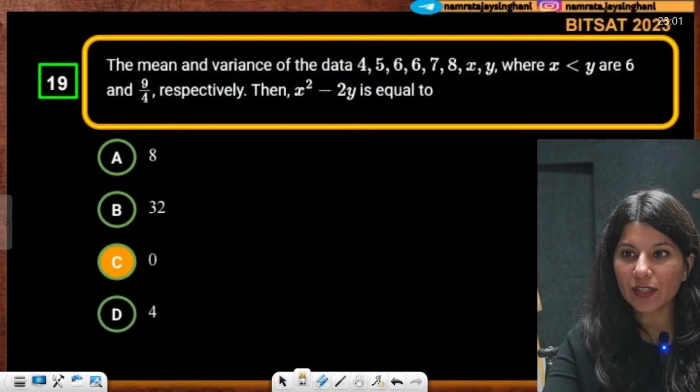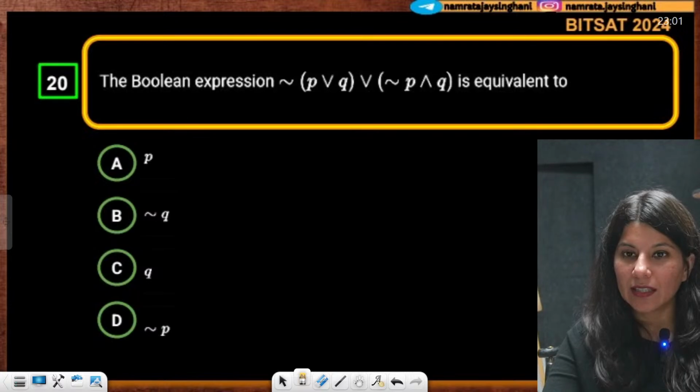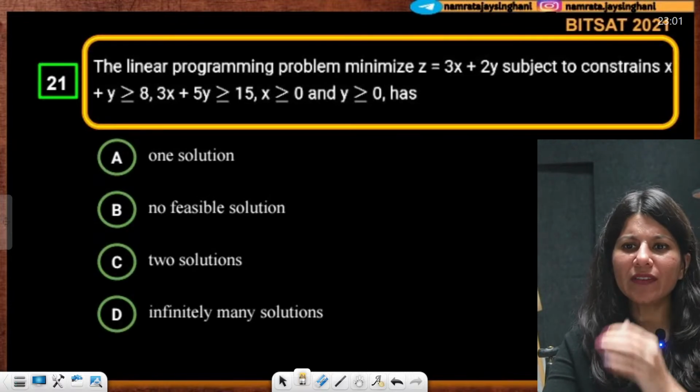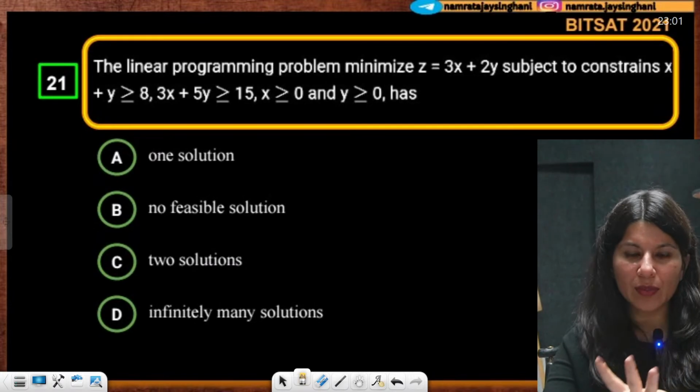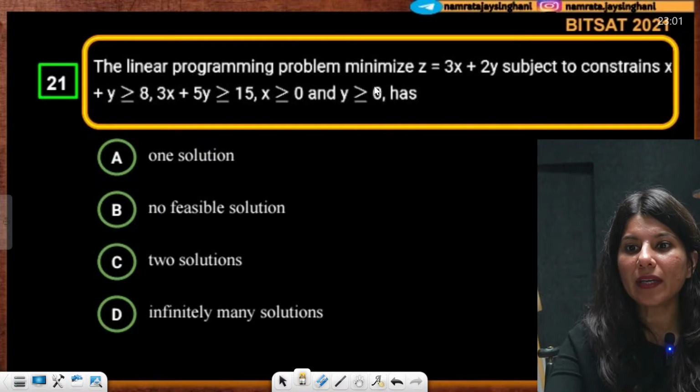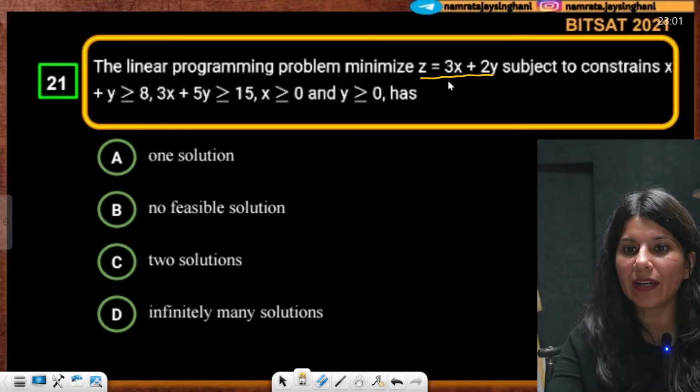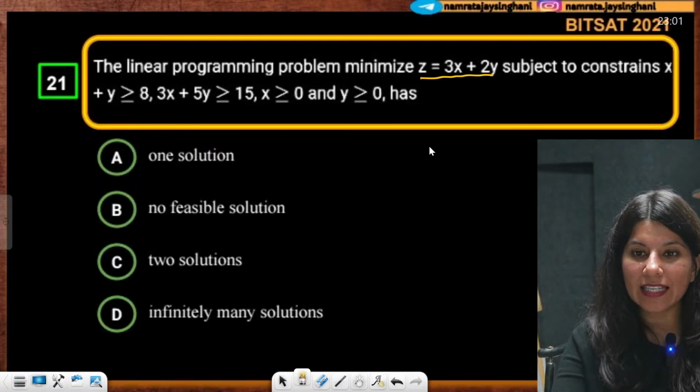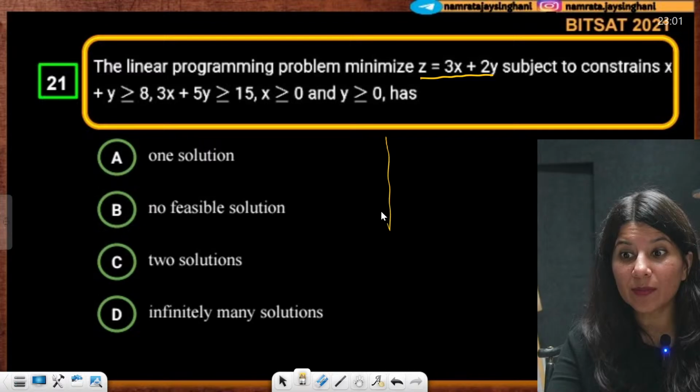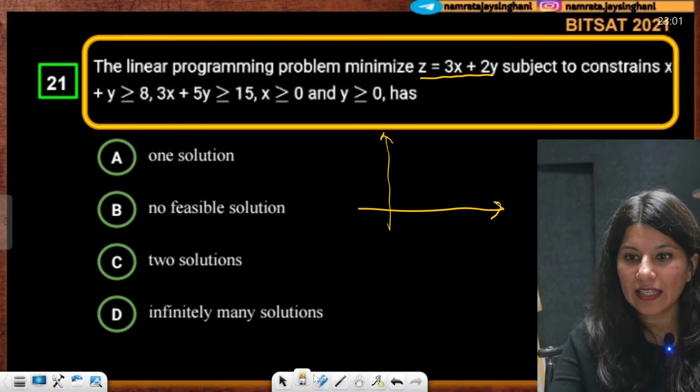Now the next question on your screen. Next question on your Boolean, I am going to give you as homework. Next question is this. Linear programming problem. We need to minimize z is equal to 3x plus 2y. And this is your constraint. x plus y greater than 8.